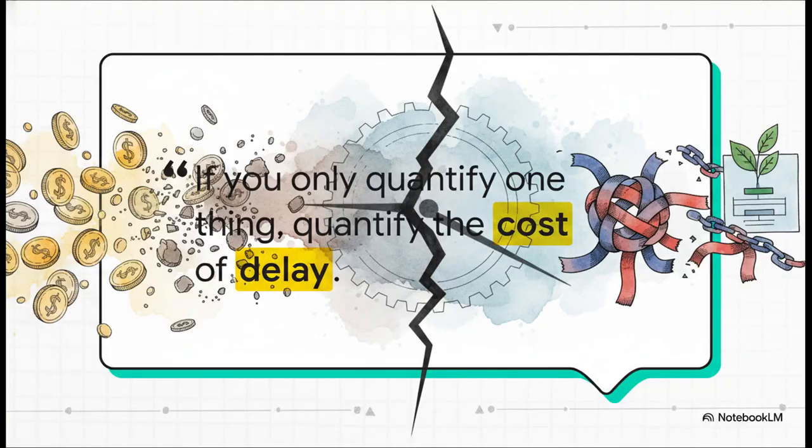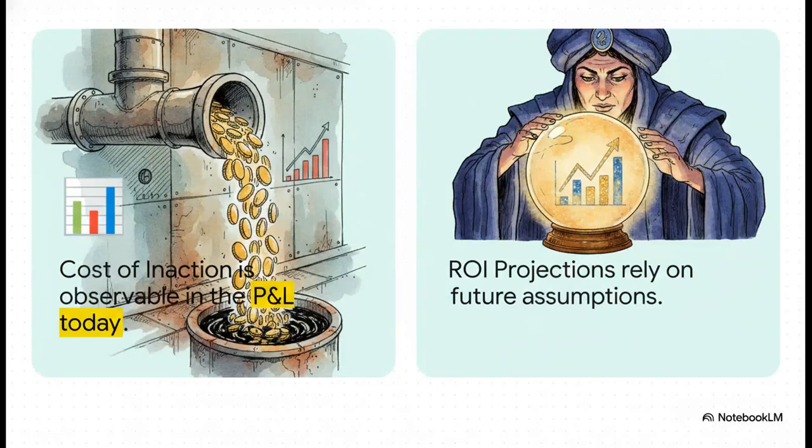To actually defend cutting that massive list without totally alienating your team, we need to look at Donald Reinertsen's canonical rule in product economics. He has this great quote, "If you only quantify one thing, quantify the cost of delay." When you're deciding what to fund, you have to look at what the business is absorbing every single week that the problem stays unsolved. The difference here is, well, it's night and day.